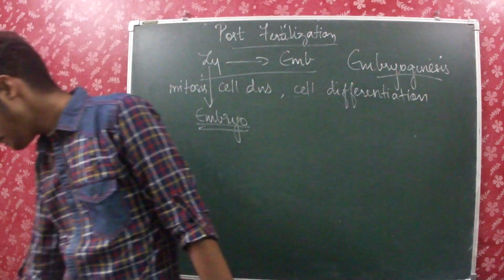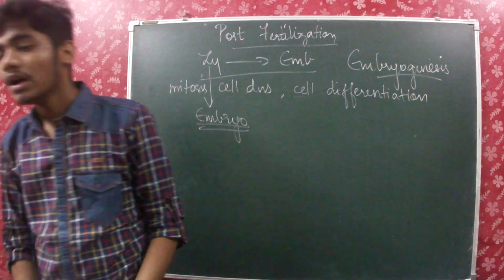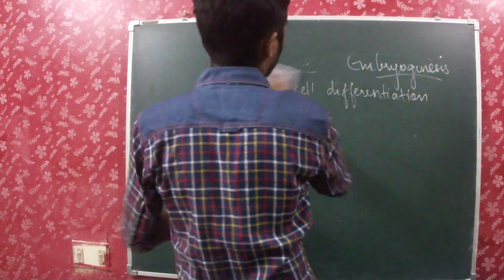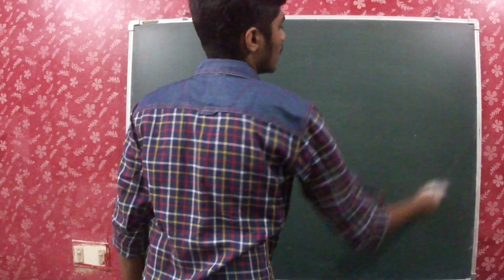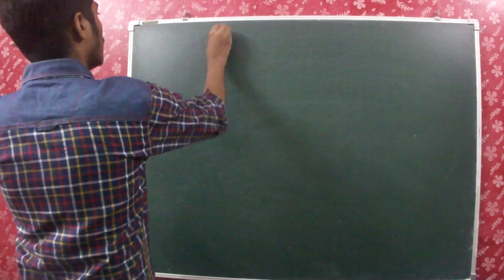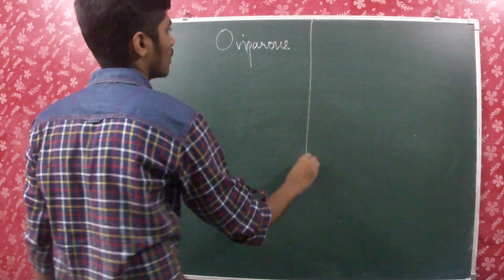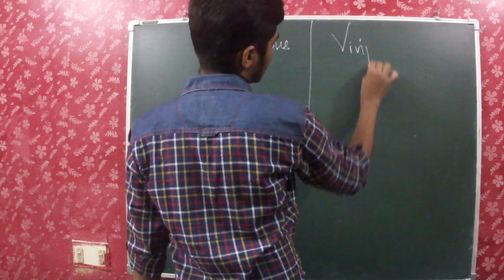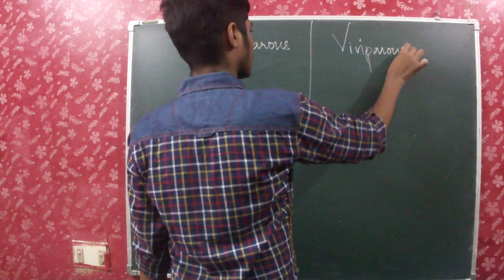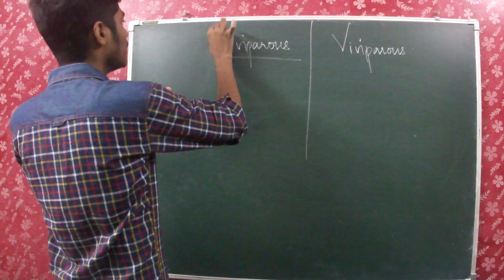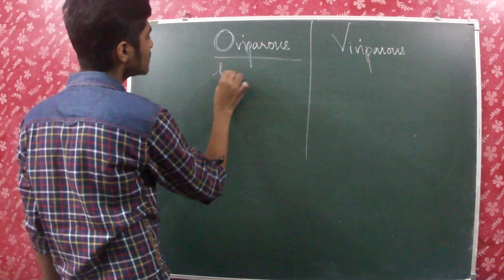Now the next two terms: oviparous and viviparous. Oviparous, there is a big O here, am I right? These are organisms which lay eggs.